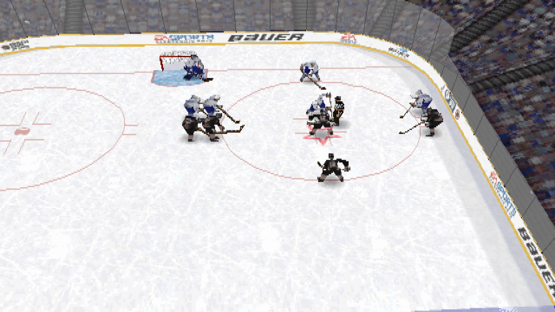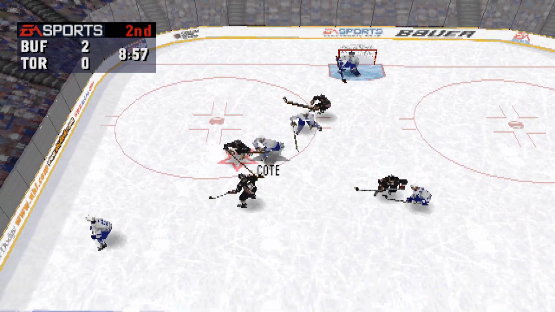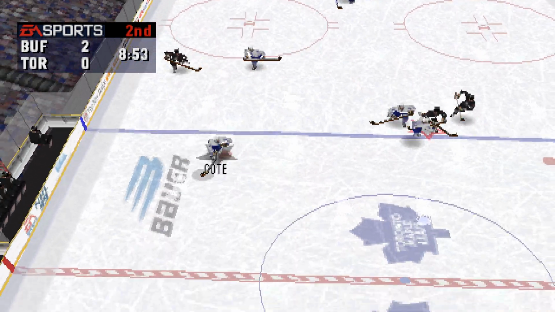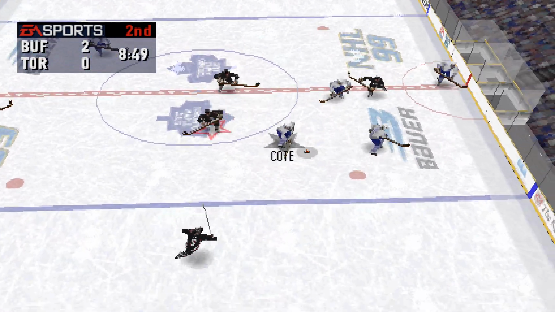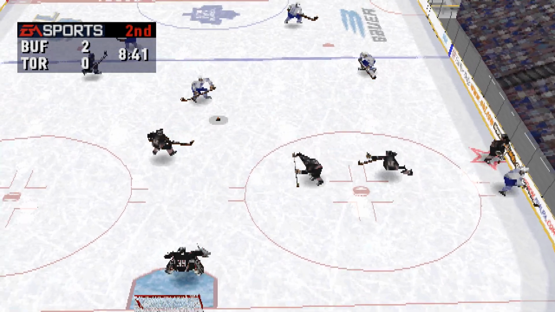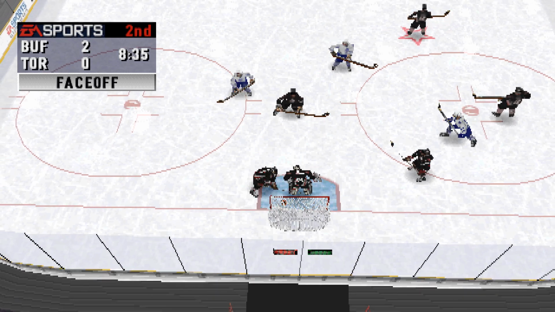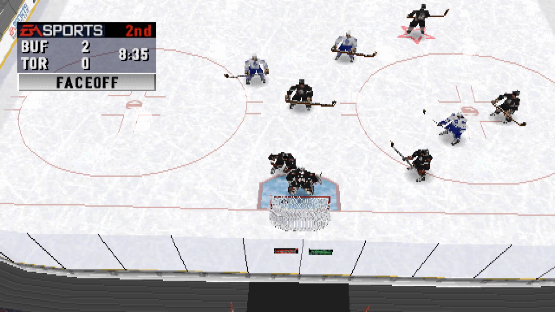The teams line up for the faceoff. Buffalo gets possession off the draw. Odette jars the puck loose. Cote starts out. Pass intercepted. Both teams are passing well in this game. Thomas steals the pass. Sullivan then shot it. The puck is shot out of play.